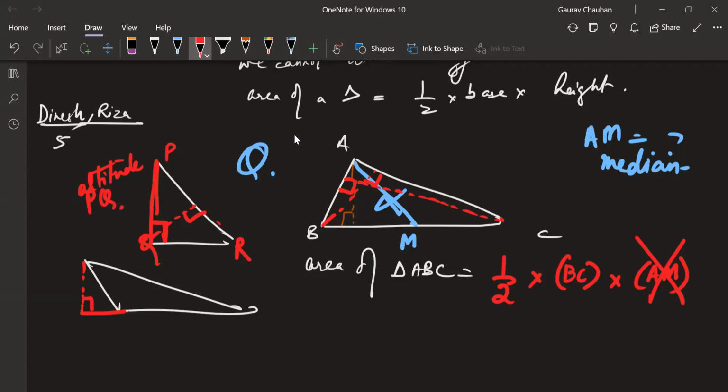All right. For which you should see it's always in combination. Yeah. Altitude and base go hand in hand. Okay. So which altitude you're talking about, you have to talk about which base also. Okay. So if you're talking about altitude PQ, altitude is PQ, then base is what? QR. Okay. Same way, if altitude is QR, then base is what?